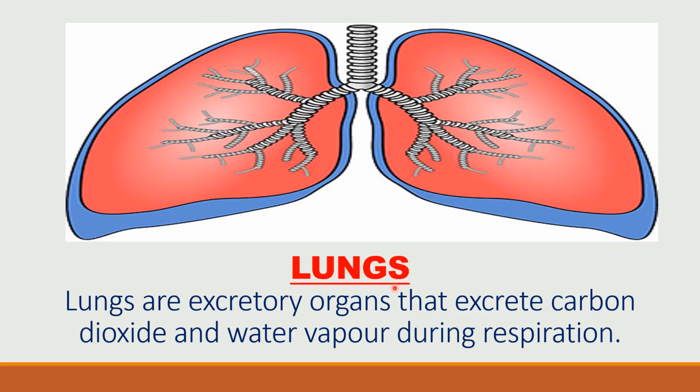The first excretory organ we will discuss is the lungs. The lungs are also the respiratory organs because they bring about the exchange of gases. By means of lungs, oxygen from the atmosphere is transferred into the blood. Simultaneously, carbon dioxide from the blood is sent out to the atmosphere. The air that we breathe out also contains water vapors. So, lungs are excretory organs that excrete carbon dioxide and water vapor during respiration.